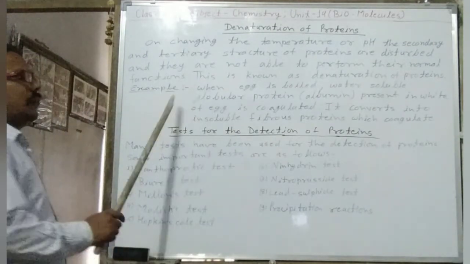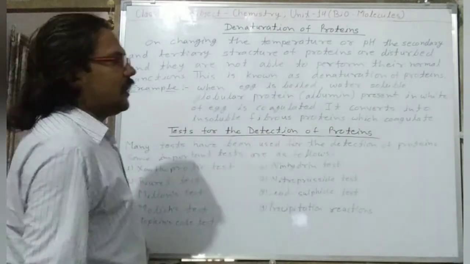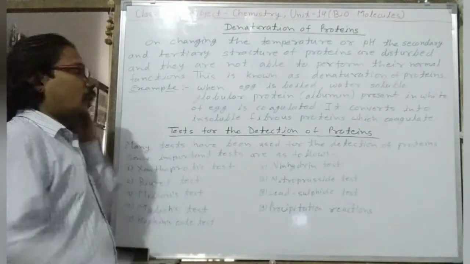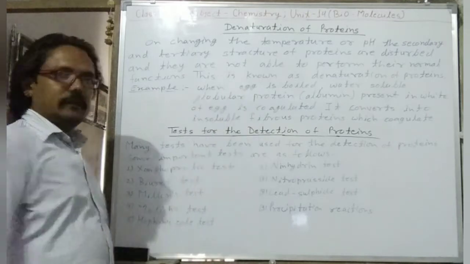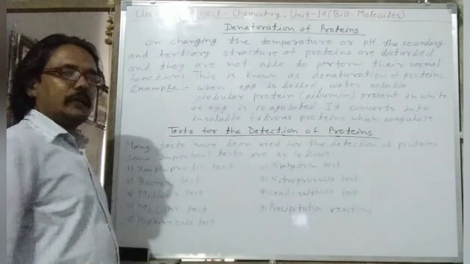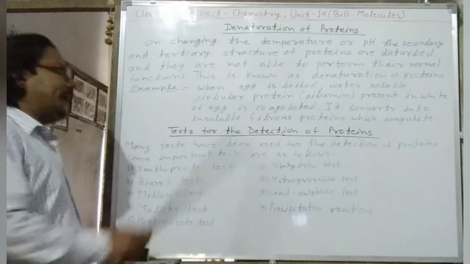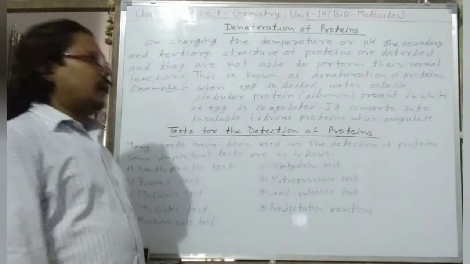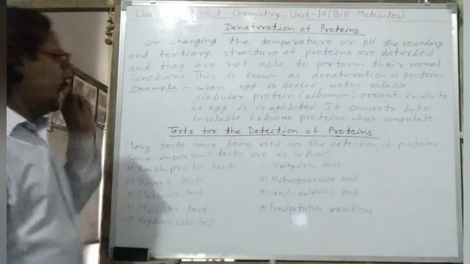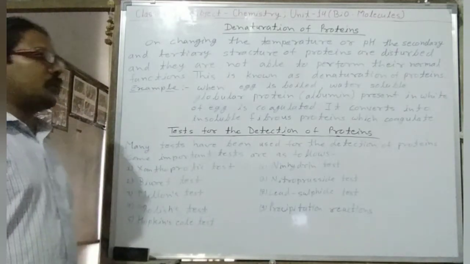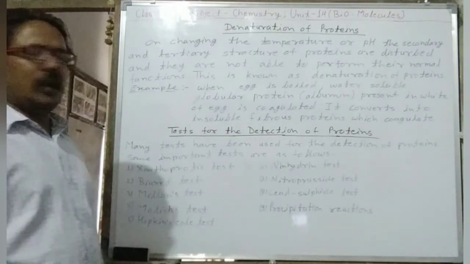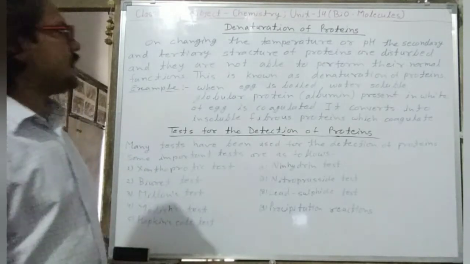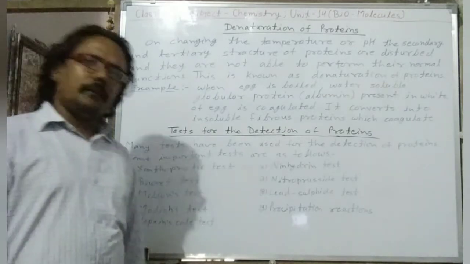For example, when an egg is boiled, albumin, a water-soluble globular protein present in the white part of the egg, is coagulated and converts into insoluble fibrous protein. This is called coagulation, and the process is called denaturation of protein.